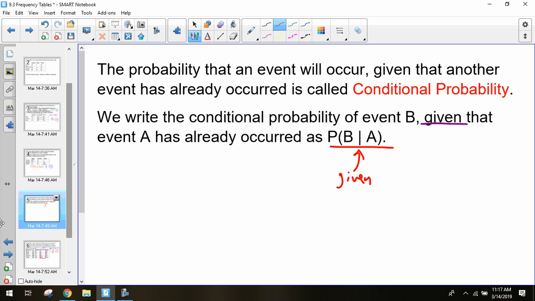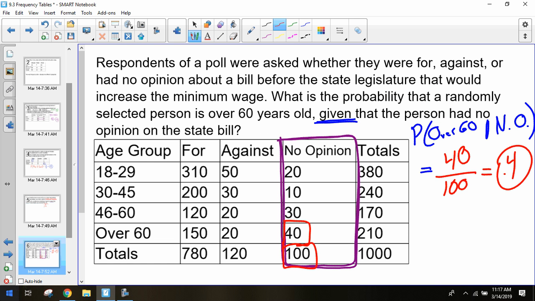So what we looked at on this piece right here was we had all these people who were told about this bill. They were for, against, and no opinion. Because we were looking for the probability that a randomly selected person is over the age of 60, given that they had no opinion, that given statement told us we just need to worry about the people with no opinion. So as soon as we saw given, we're just looking at what the given statement is. And then the people over 60 with no opinion, which is 40. I know that was a quick run through, but are you okay with that? Okay. We'll see a couple more examples of this as well.